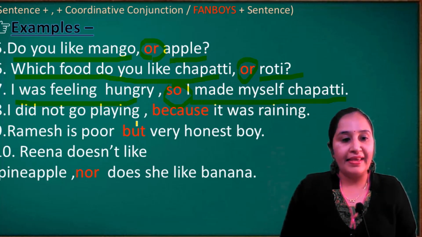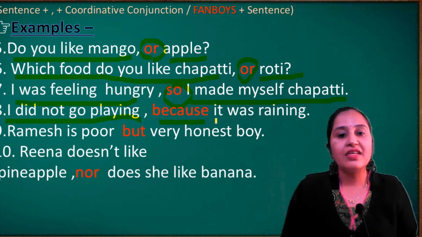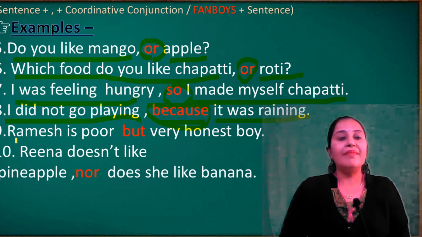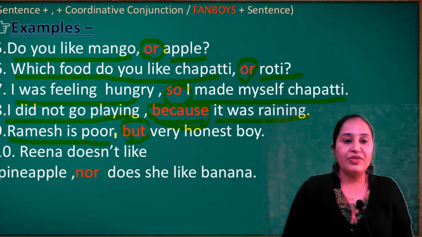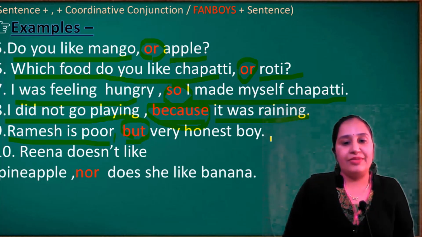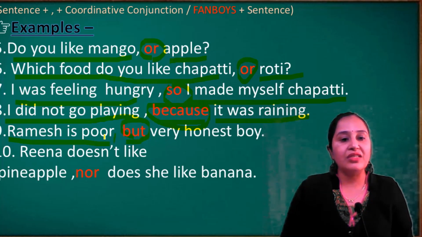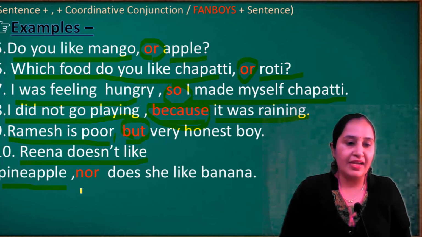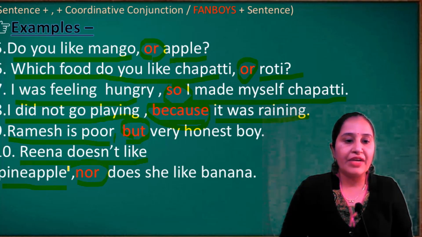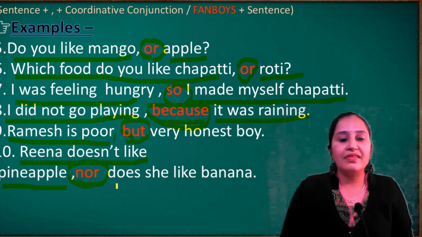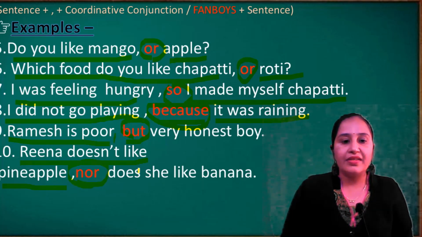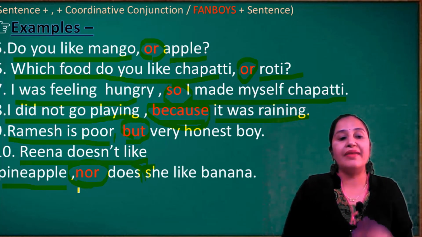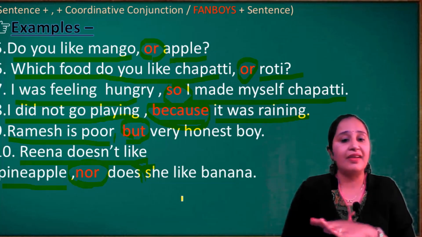I did not go playing. This is one sentence. Because it was raining. Yes, "because" is here a coordinative conjunction. Ramesh is poor, comma, but a very honest boy. "But" is here a coordinative conjunction. It joins two sentences. Reena doesn't like pineapple. This is one sentence. "Nor" is here a coordinative conjunction. Does she like banana? Or she doesn't like banana. "Nor" is here a coordinative conjunction. It shows that Reena doesn't like pineapple, nor does she like banana.